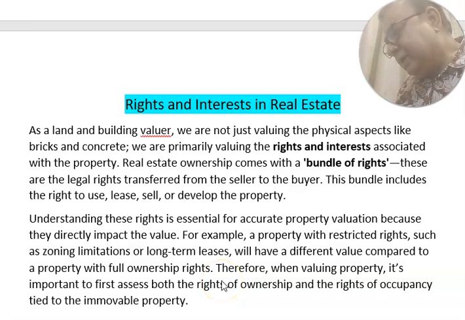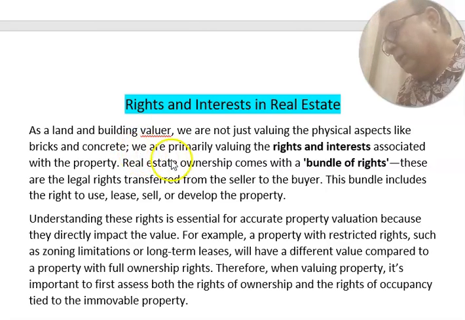Rights and interests in real estate. This is very important because a valuer does the valuation of property with rights and interests only, not a cubic meter of concrete or cubic meter of brickwork and other such things. So this understanding is very important for a land and building valuer. As a land and building valuer, we are not just valuing physical assets like brick and concrete. You are not doing valuation for calculating how much brick quantity or concrete quantity.